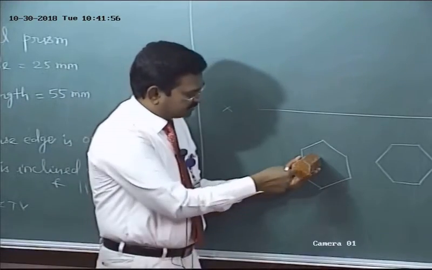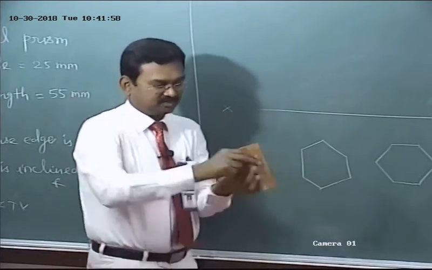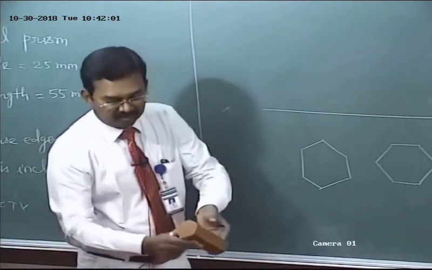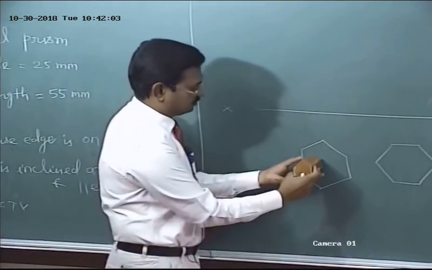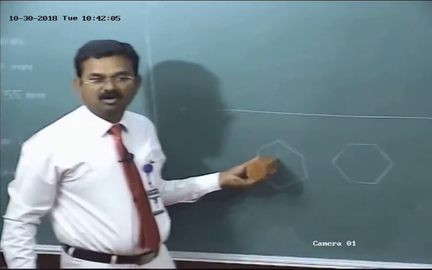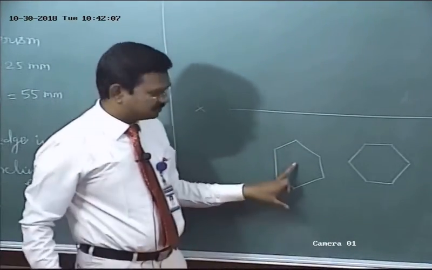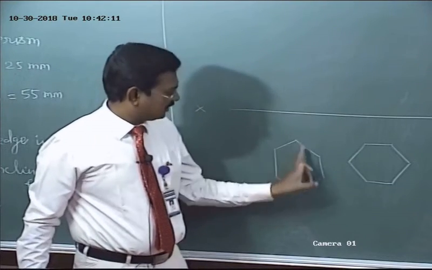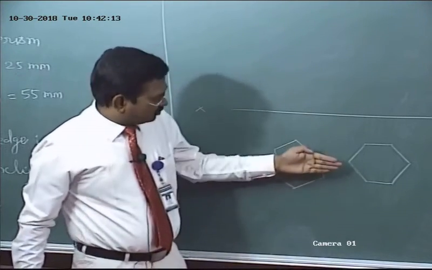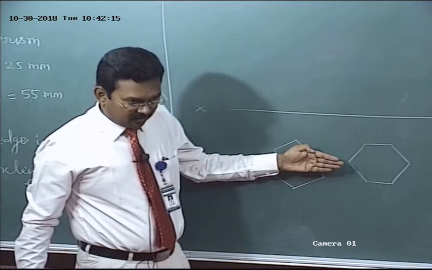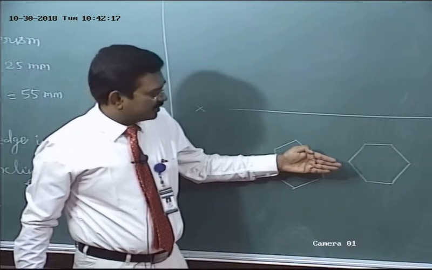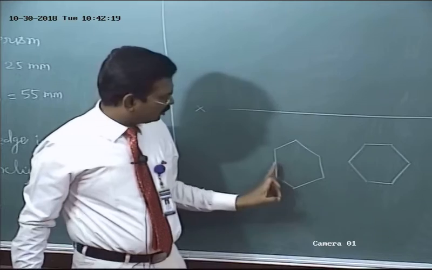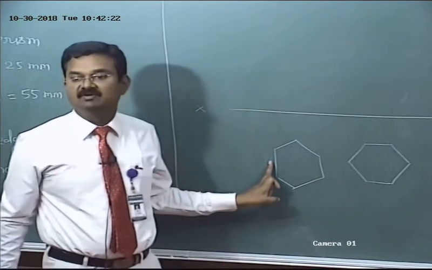Now, the axis is actually perpendicular to HP, parallel to VP. If you construct the hexagon like this, then while tilting the axis to make the angle 30 degree to HP, any one of the base side will rest on HP.